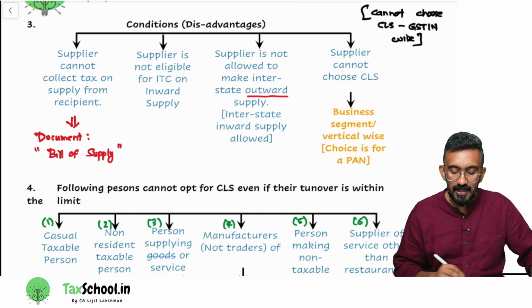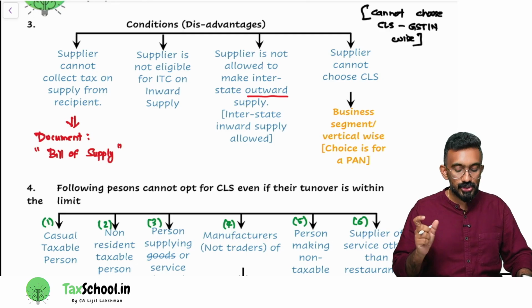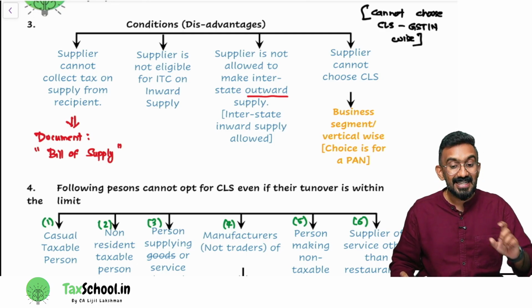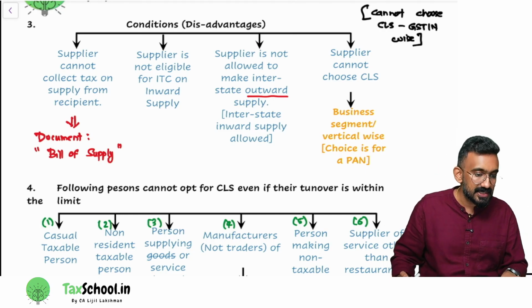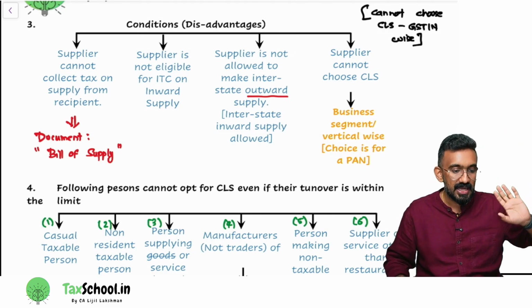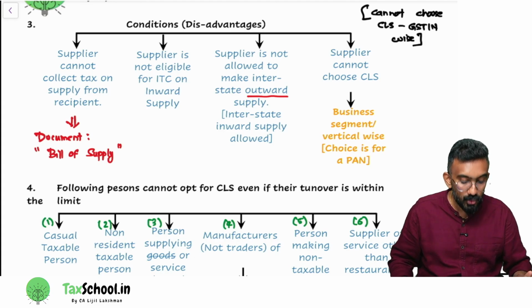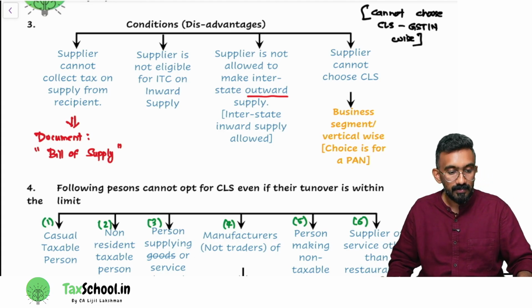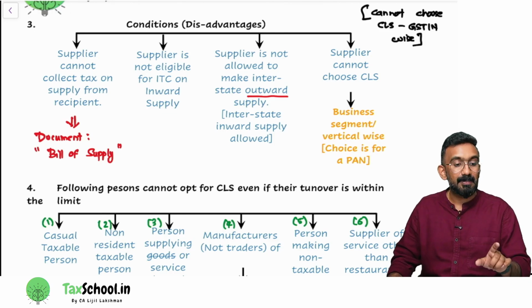They're saying that if you're under the composition levy scheme, you cannot make any interstate sale, because if it is an interstate sale, the loss will be to the consuming state, and I don't want that. So who can opt for the composition levy scheme? Only those people who are supplying within the state.